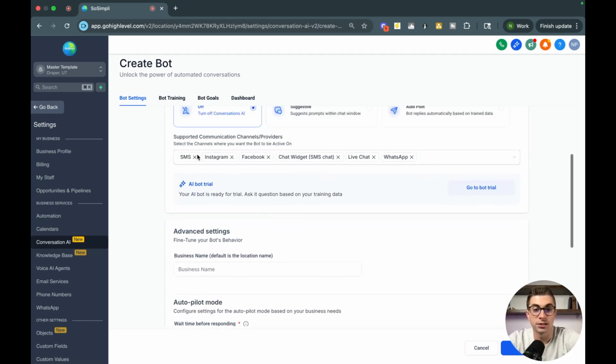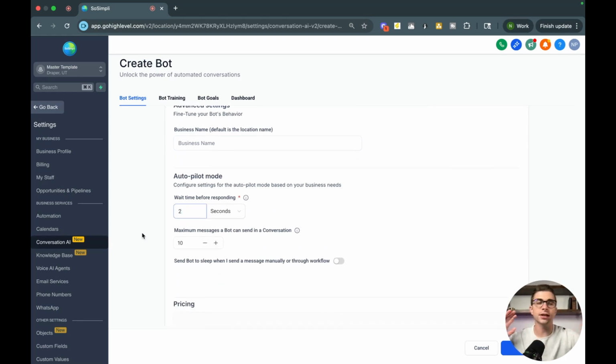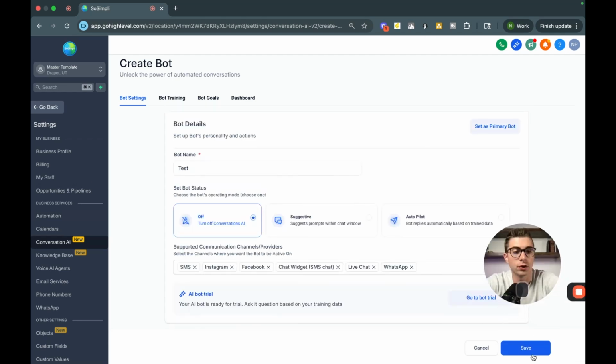So once you've put in the different channels that you want the bot to take care of, you can come down here, put the business name, and then right here, you're going to put how many seconds you want to wait before responding. There's a few different ways that you can think about this. Typically, business owners, if they want to be transparent of the bot being AI, maybe they put a shorter response time, so it's 2 seconds, because obviously you can tell it's a bot if they're responding right away. Sometimes business owners like to take a more human approach, and maybe they want 10 or 15 seconds of a delay before the bot responds to them. So once you have that in there, you can go ahead and hit save.